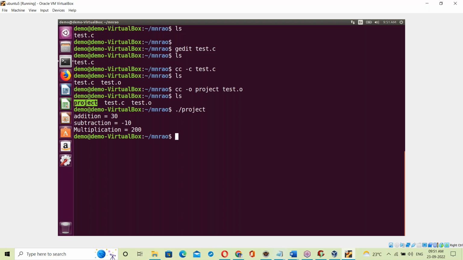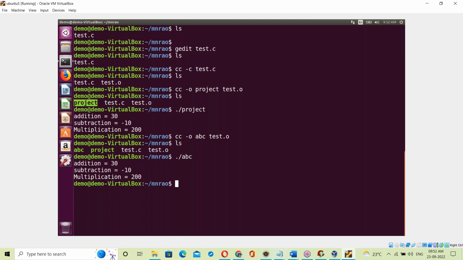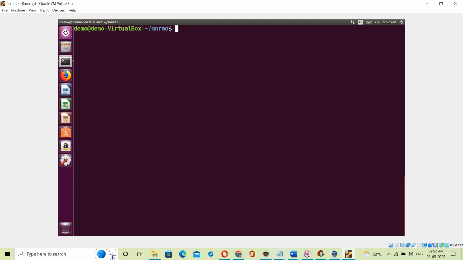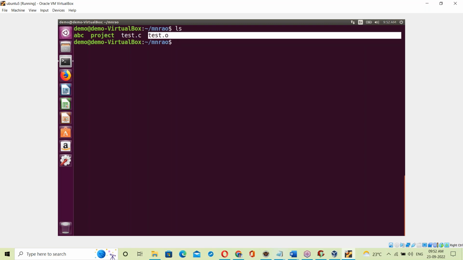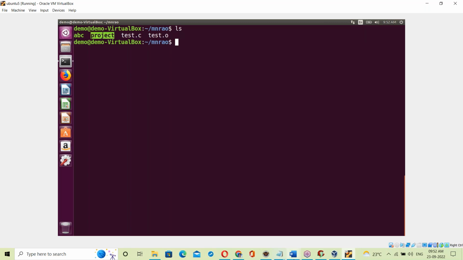The exe name can be anything, suppose ABC. It can be ABC also, so ./ABC. Addition, subtraction, multiplication. That's it. So exactly what is that exe file? How is it created? The C compiler creates the exe file by linking the binary code for the C program, the binary code for the C library, and the binary code for the Linux-based library. By linking all of this, it generates the exe file.